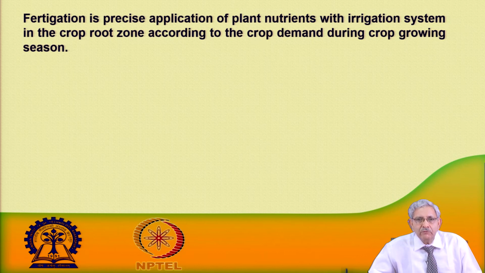Fertigate means we are giving fertilizers, in fact all chemicals which are required for the plant, that can be injected with the system. So fertigation, chemigation can also be done by using a micro irrigation system.